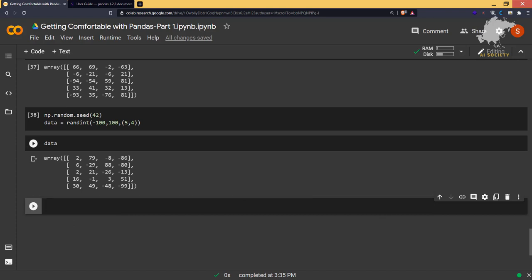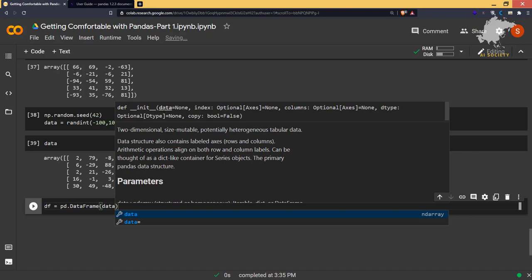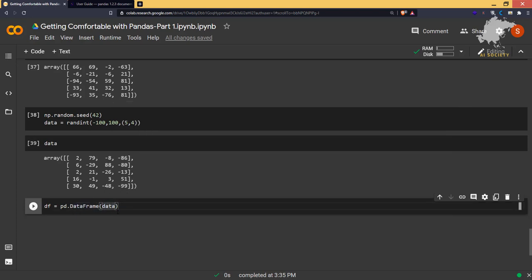Okay, so now let's create a data frame. Usually, whenever we name a variable for a data frame, we type df. So let's type df is equal to pd.DataFrame, and now see the arguments that it expects you to give, which are data, index, and also columns. Everything is optional, but you have to give data, index and columns: what is the data that you're going to store, and what are the columns that you're going to store.